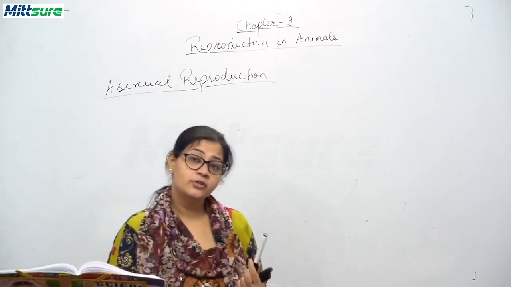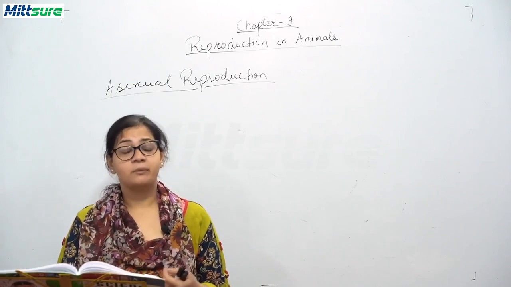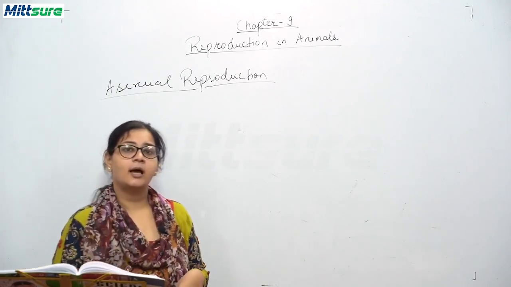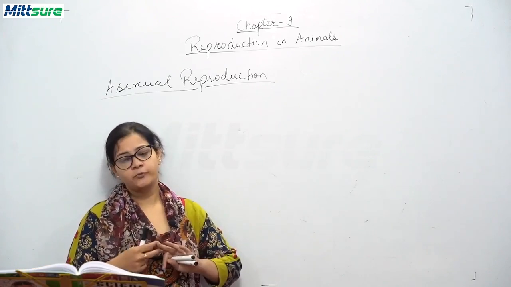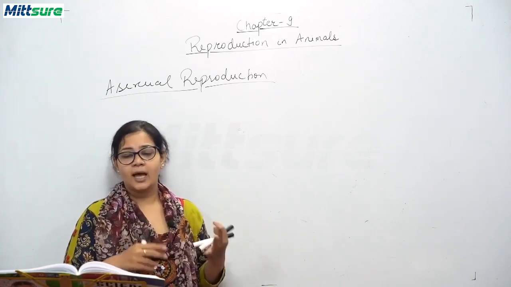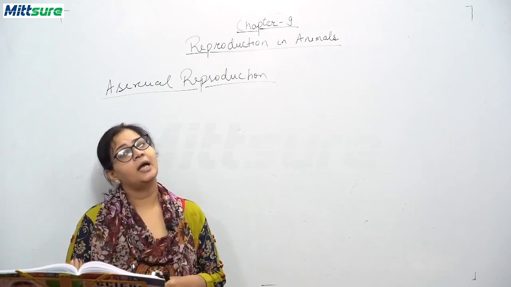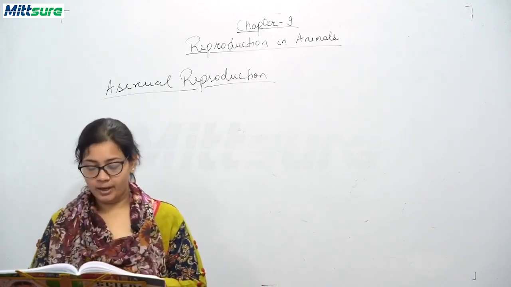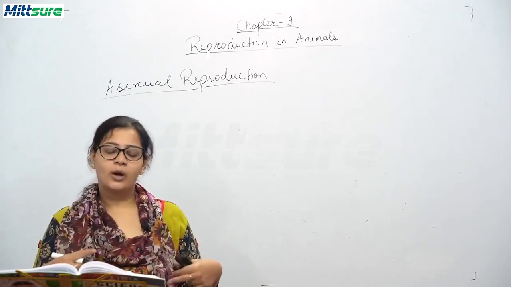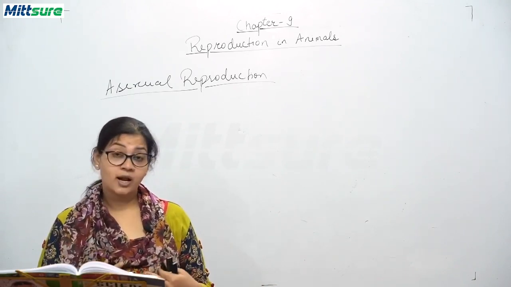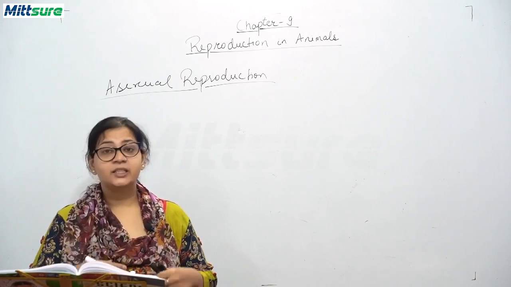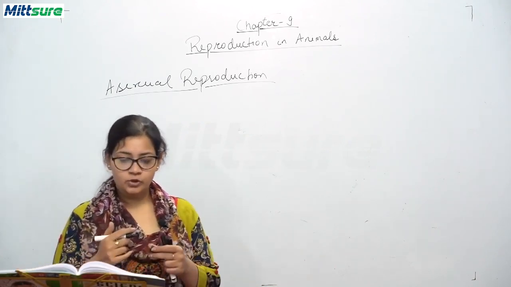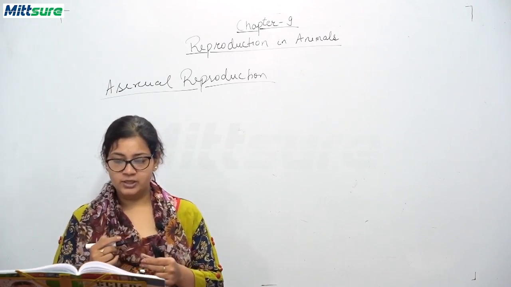They can be binary fission, they can be budding, they can be fragmentation, there may be regeneration. In this class, you will be studying only two types of processes, that is binary fission, and we will be discussing budding in hydra. Okay, so binary fission we will be studying in amoeba. Okay, so your unicellular organisms, amoeba and paramecium, reproduce through the process of binary fission. So I am going to tell you what the process of binary fission is.